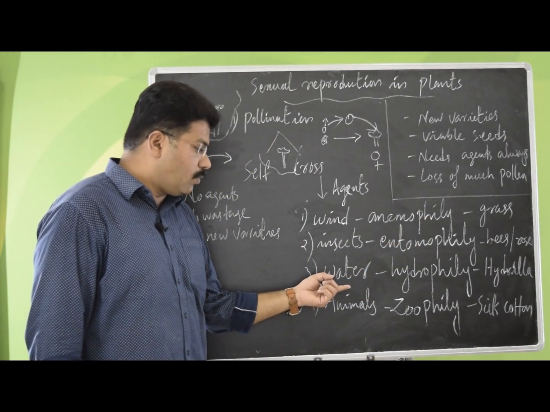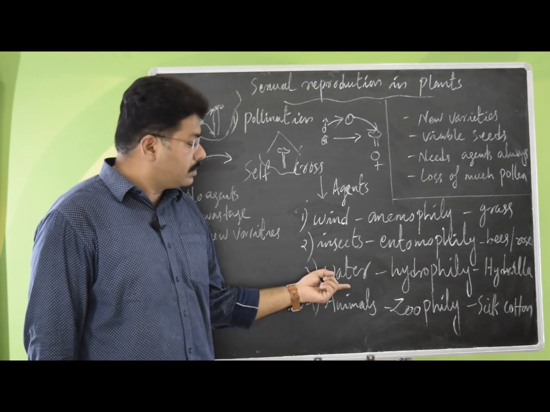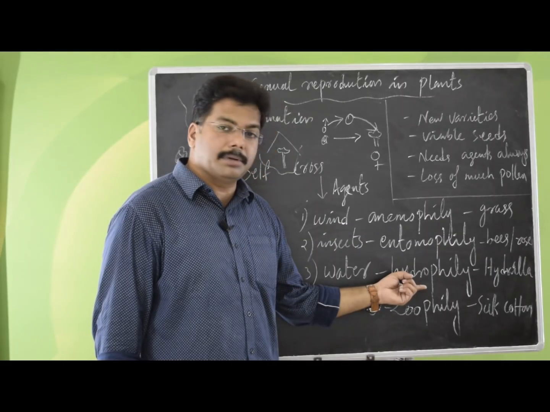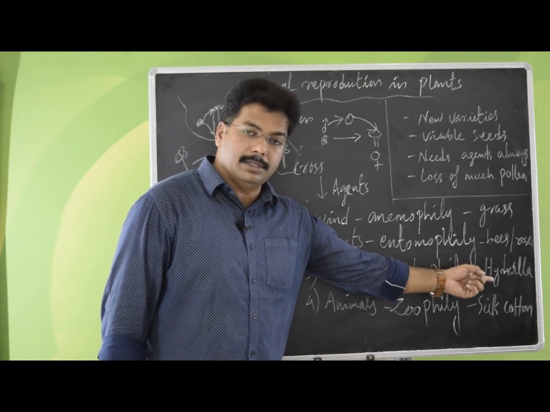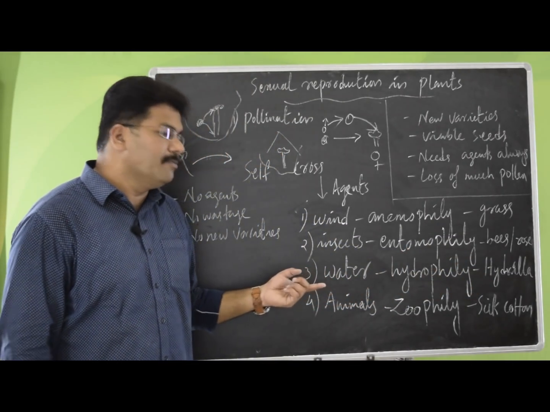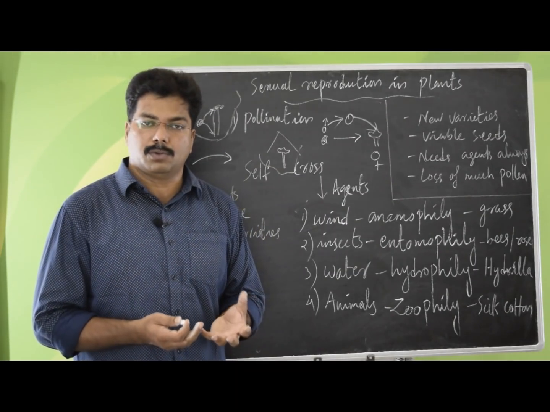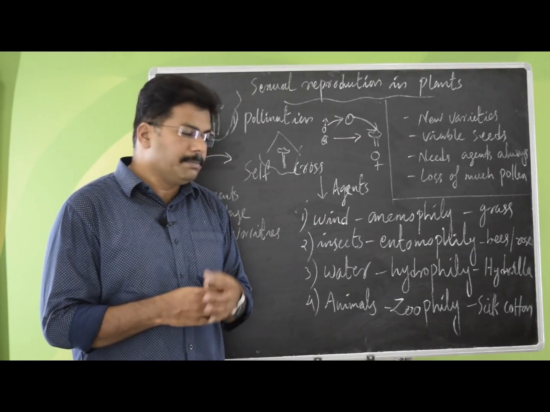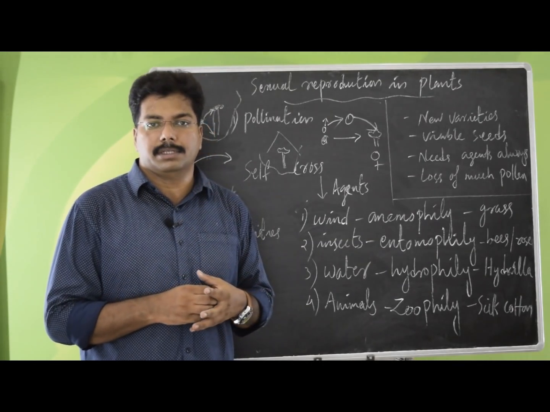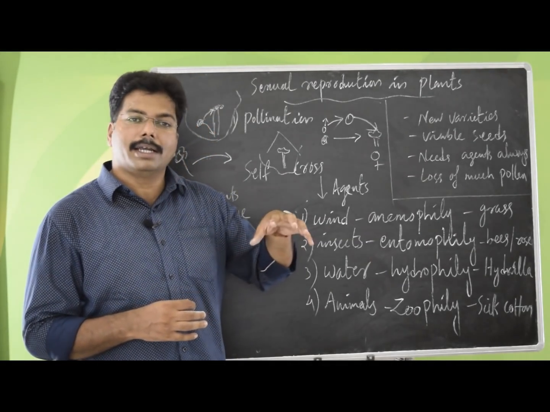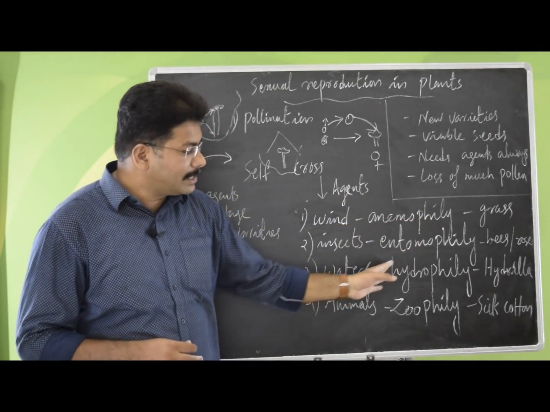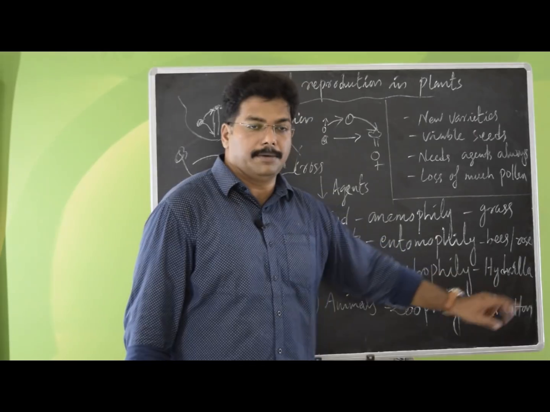Coming to the next one, water as a medium to transport the pollen grains. Such plants are called hydrophilic plants. Example, hydrilla. These pollen grains may have a wax coating so that they will not start decaying when they are in the water. They may also have air bubbles inside, so that the pollen grain will not sink. Instead, it will keep floating till it reaches the next female flower in the hydrilla.